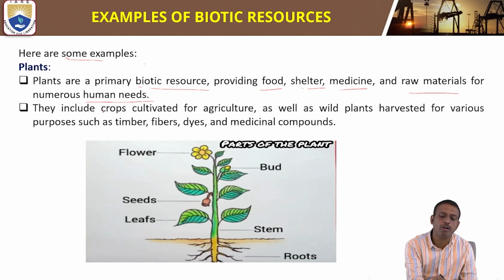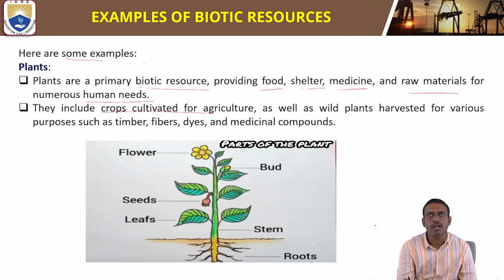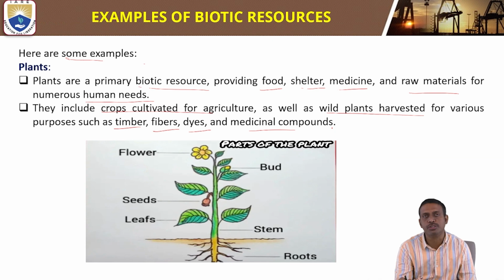It includes crops cultivated for agriculture as well as wild plants harvested for various purposes such as timber, fibers, dyes, and medicinal compounds. These come under the biotic resources.